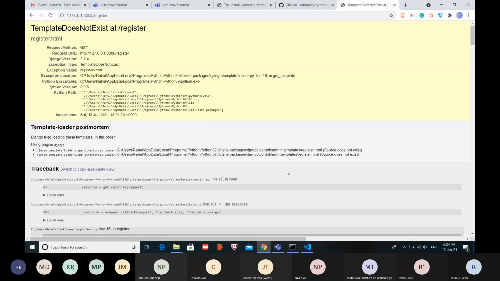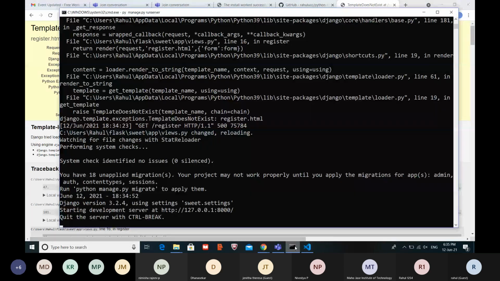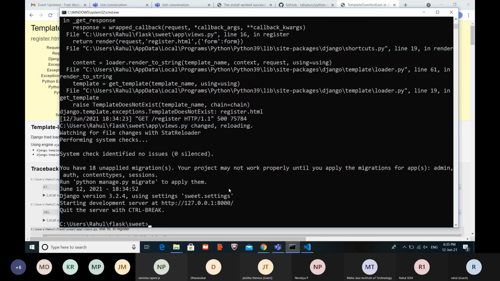Sorry, how to create the super user. So these are the commands. First of all, we need to migrate our model, and then we need to migrate the files, and then we need to create a super user so that we can see our model in the database. I will type these commands. Just look at the screen.